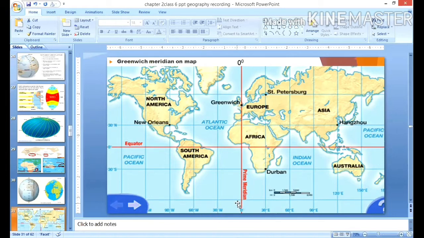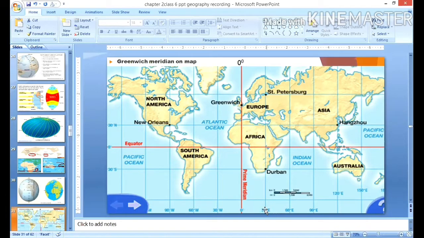So they are measured in degrees of longitude depending on the hemisphere. Each degree is further divided into minutes, like 30 degree 5 minutes, and again these minutes are divided into seconds. So degrees, minutes, and seconds.